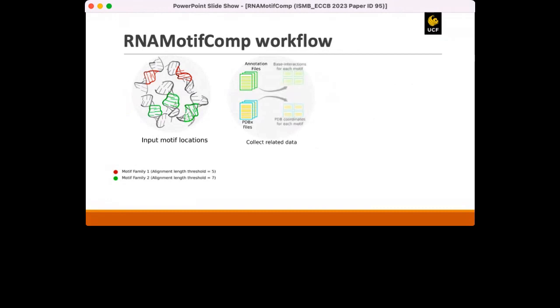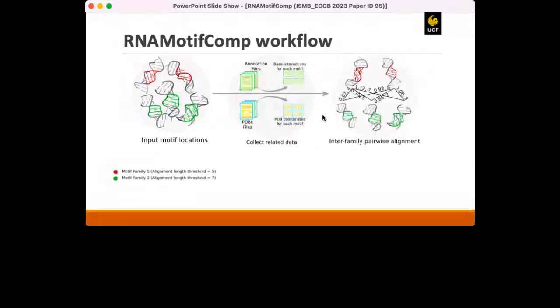The annotations of each PDB file are collected from 2 different sources. One is from DSSR and the other one is from FR3D. Then the 2 annotations are merged together for better annotation data. Then we apply an interaction-based alignment algorithm to find the interfamily pairwise alignment of all the motif instances.